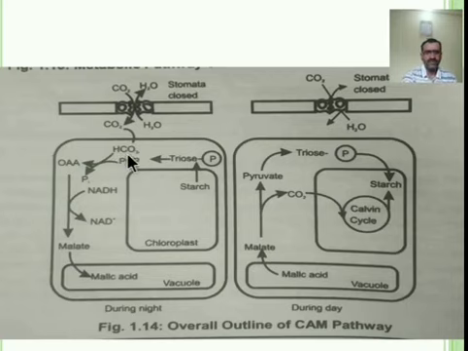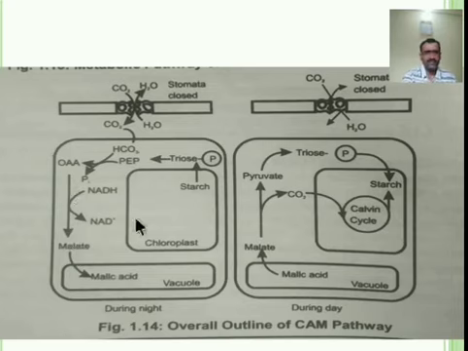That oxaloacetic acid is then reduced by the enzyme malate dehydrogenase into malic acid, also known as malate. This process occurs within the chloroplast, and now this malate is translocated to the cytoplasm. This is the first step.